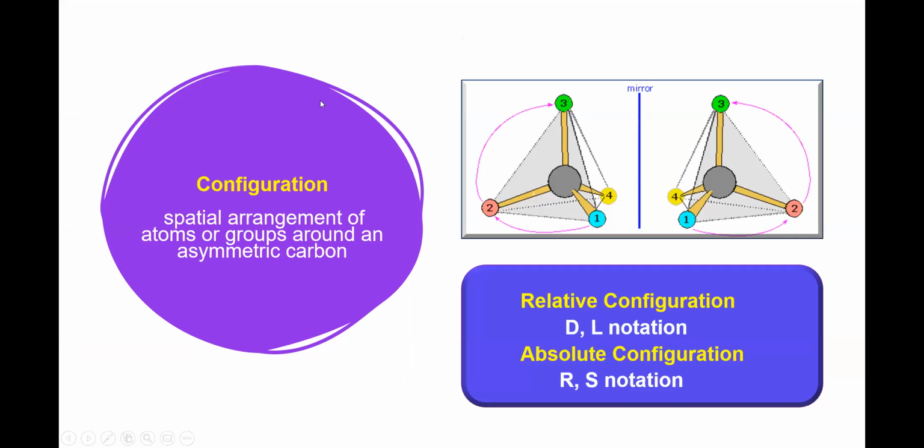So configuration is the spatial arrangement of atoms or groups around an asymmetric carbon. Configuration is of two types: relative configuration, also called DL notation, and absolute configuration, which is also known as RS notation.